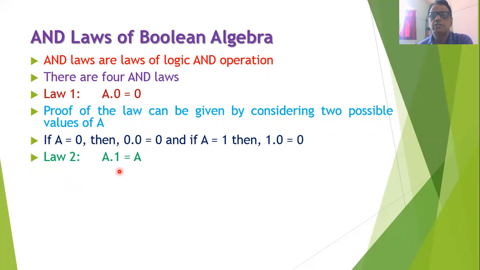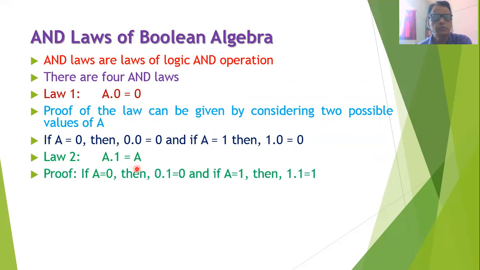The second AND law states that whenever we take any Boolean variable A and perform an AND operation with 1, the result is always the same variable A. That is, A dot 1 is equal to A. The proof of this law is also given by considering the 2 values of the variable A. If A is 0, then 0 into 1 is equal to 0. And if A is 1, then 1 into 1 is equal to 1. That is, in both cases, we get the value of A only. Therefore, we can say that the law is proved.